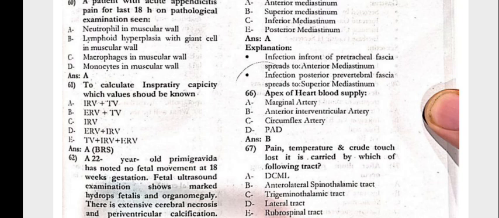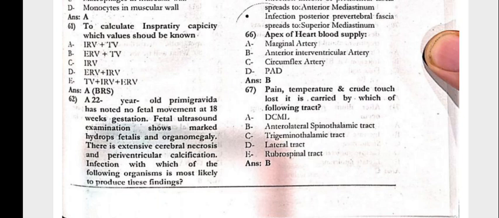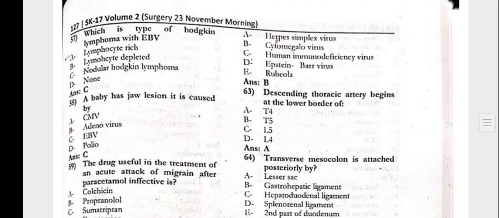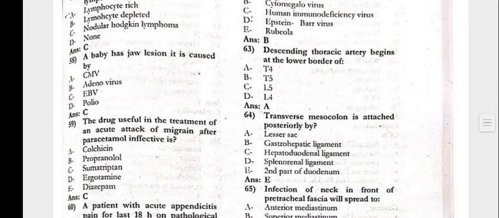which values should be known? IRV and TV. Next, a 22-year-old primigravida has noted no fetal movement at 18-week gestation. The fetal ultrasound examination shows marked hydrops fetalis and organomegaly. There is extensive cerebral necrosis with periventricular calcification. Infection with which of the following organisms is most likely to produce this finding? That is cytomegalovirus. The descending thoracic artery begins at the lower border of T4.